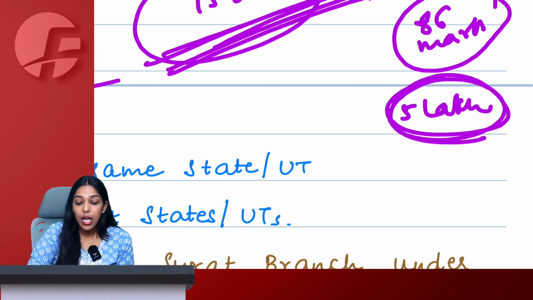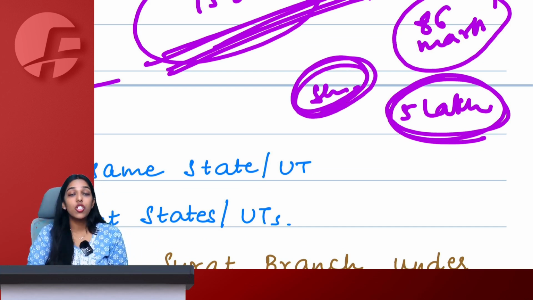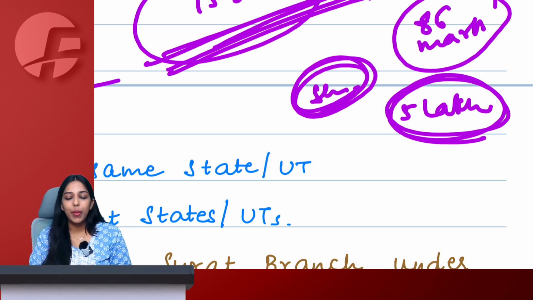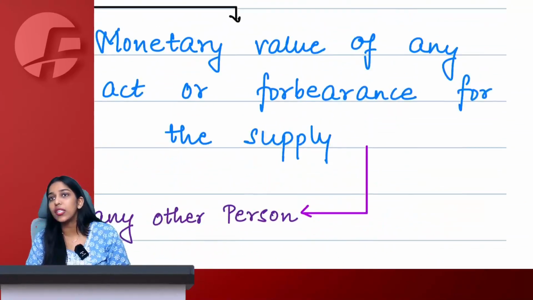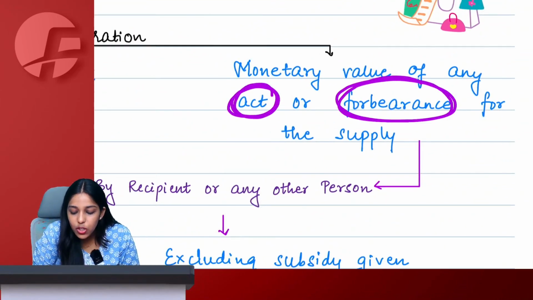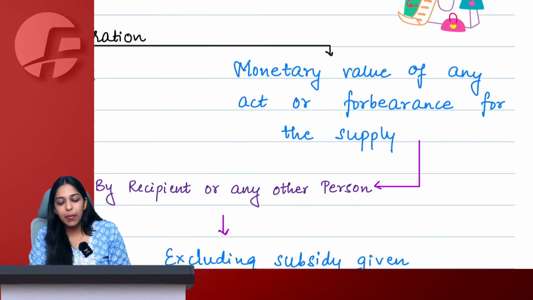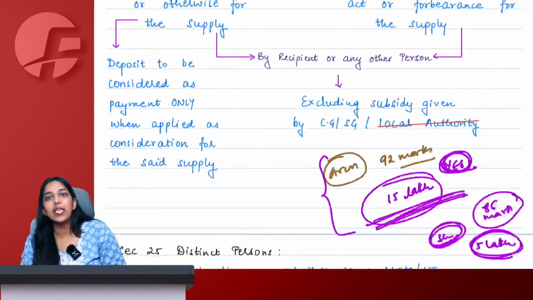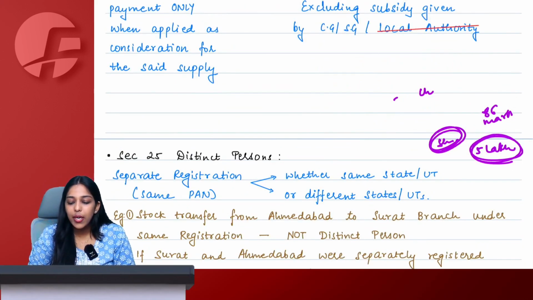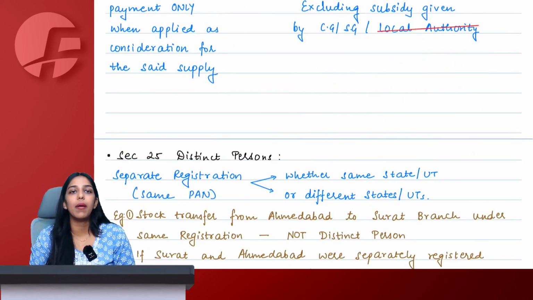Now in that case, Shubham has agreed to do something by taking 5 lakh rupees. Is that 5 lakh also a consideration? The answer is yes. So any monetary value for any act or forbearance of act is also a supply, and that also is included in the definition of consideration. The amount is paid by a recipient, or recipient can tell someone else to pay the amount on his behalf.